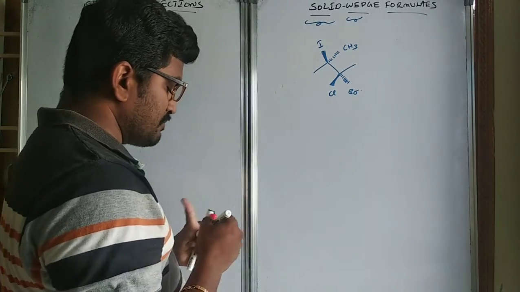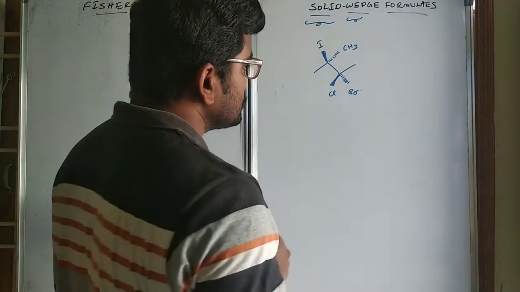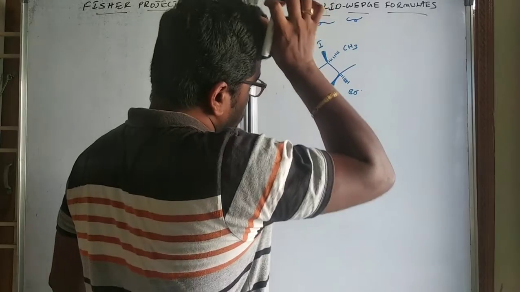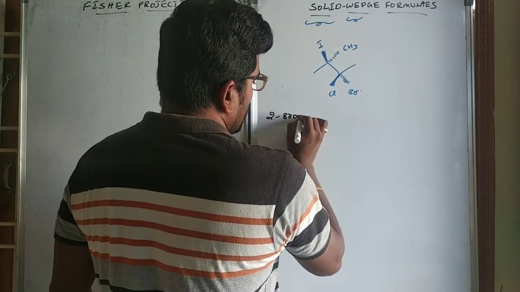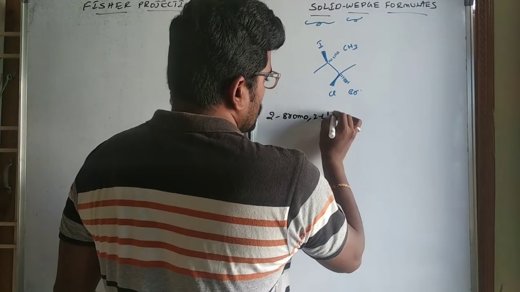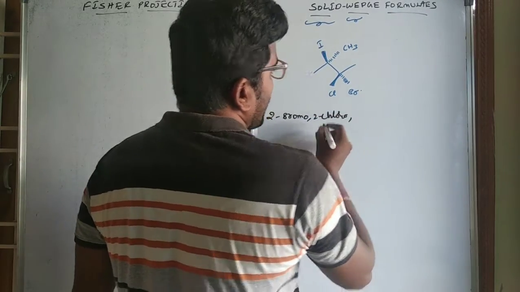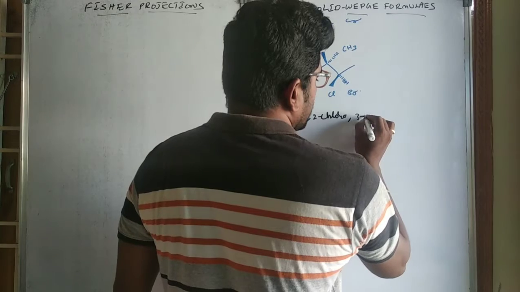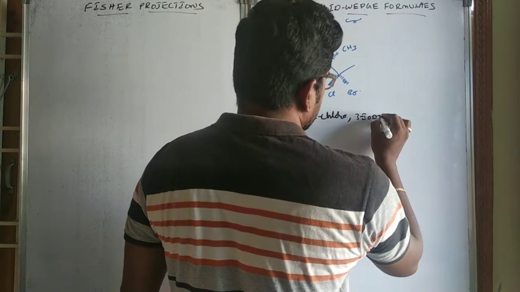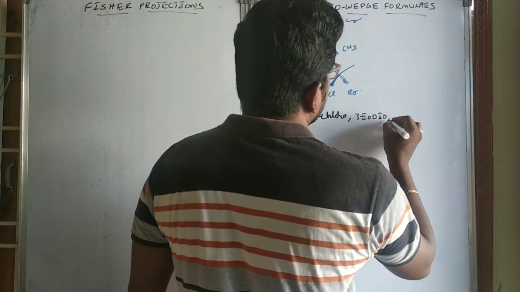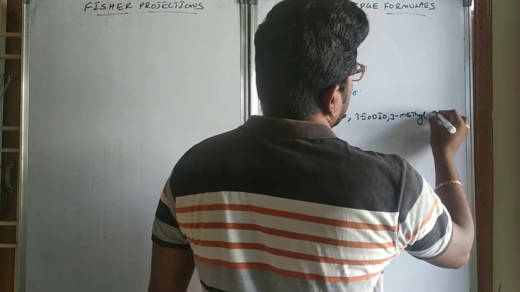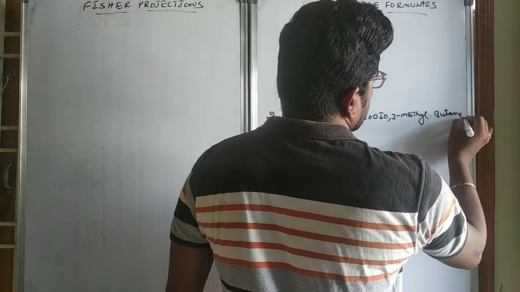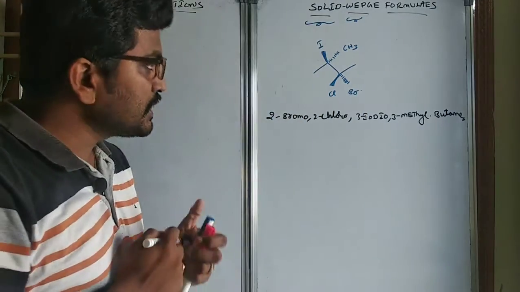How can you name this compound? It is 2-bromo-2-chloro-3-iodo-3-methylbutane. So this is the IUPAC name of this compound.